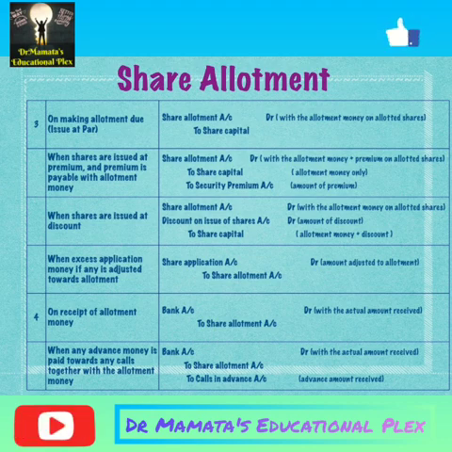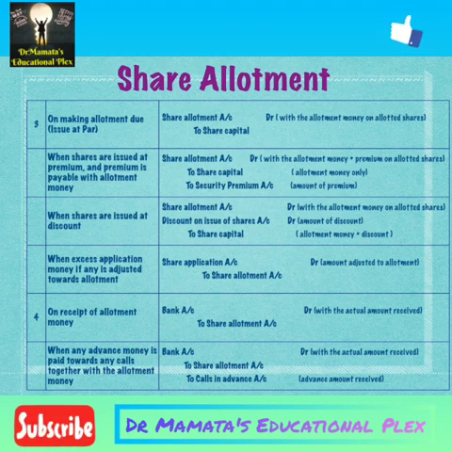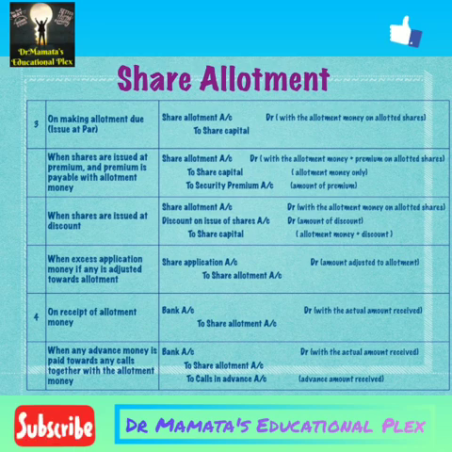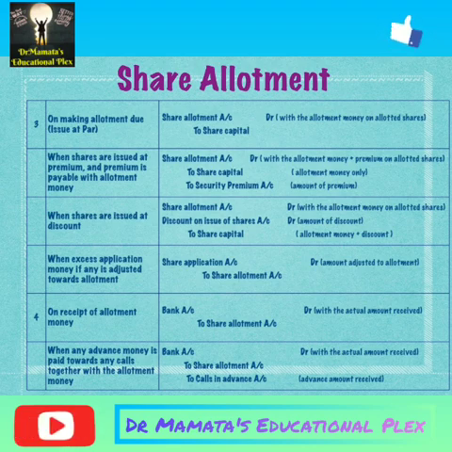If our issue of shares is at par, then for the allotment amount due, the entry will be share allotment account debit to share capital account. Share allotment money, whatever the amount is fixed at allotment, that amount will be debited to the share allotment account. But if our shares are issued at premium and premium is payable with allotment money, that is, premium is included in allotment money, at that time our entry will be share allotment account debit to share capital account to share premium account or security premium account.